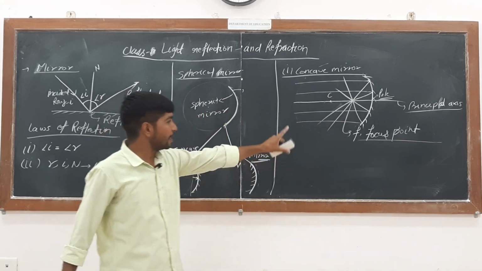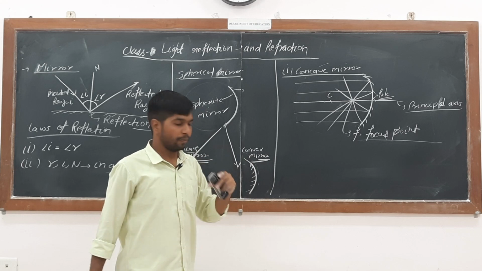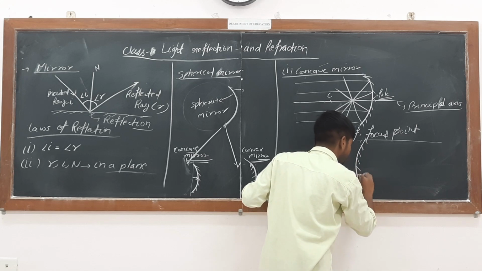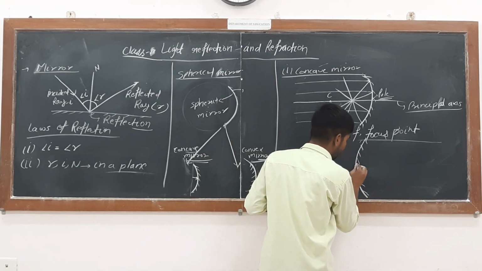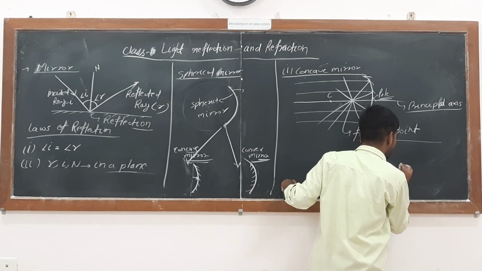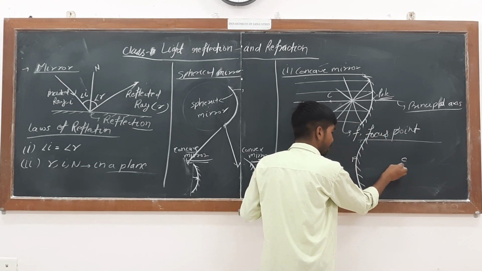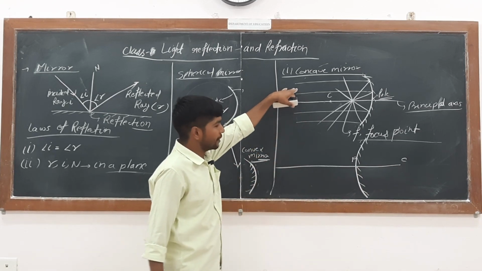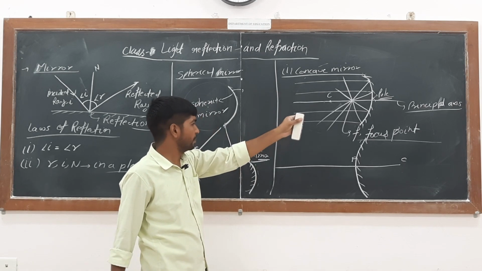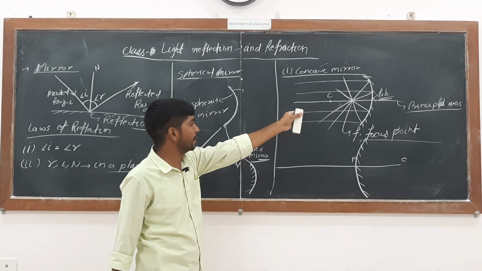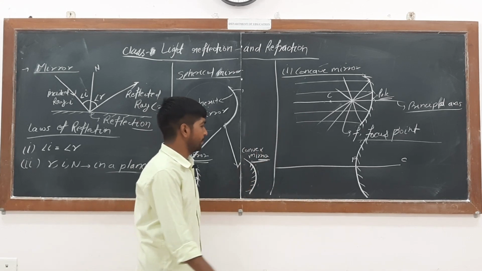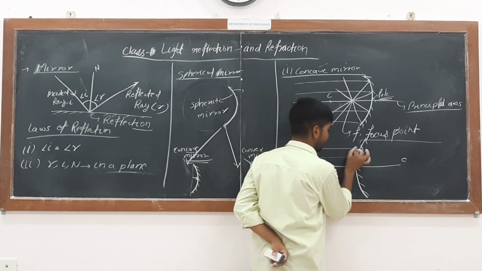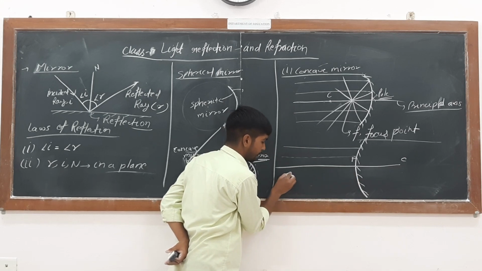But this is not the case in the case of a convex mirror. So if I take the convex mirror here, and the center will be somewhere near C. Let us understand how the focus point will be different if I pass a line parallel like this.